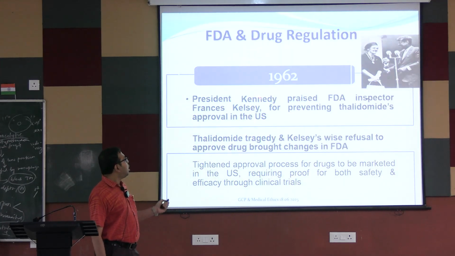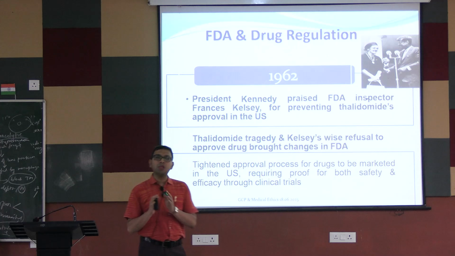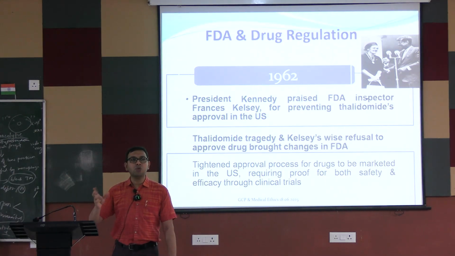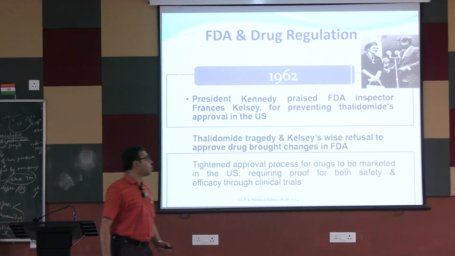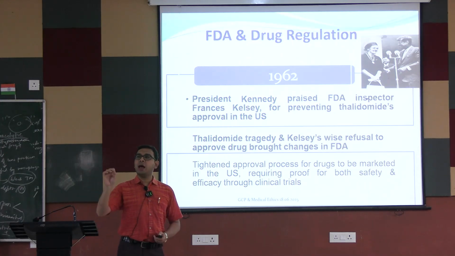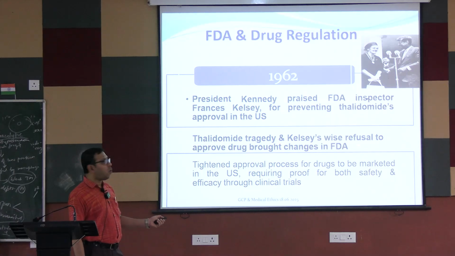Thalidomide disaster. President Kennedy in the United States praised the FDA inspector Frances Kelsey. Frances Kelsey was the FDA inspector who also hypothesized that there may be some relation to this. That's why it was not getting marketing permission in the United States. President Kennedy praised her, and there was no phocomelia case in the United States of America. So the thalidomide tragedy and Kelsey's refusal to approve the drug brought changes in the FDA.